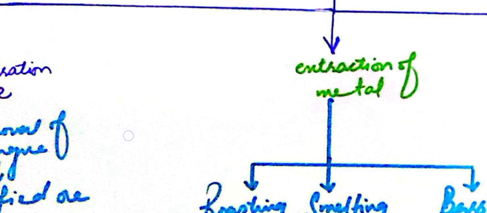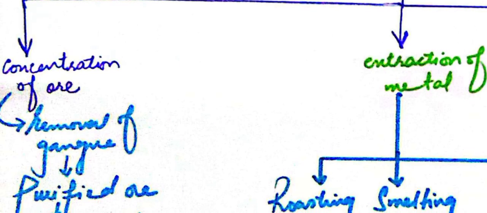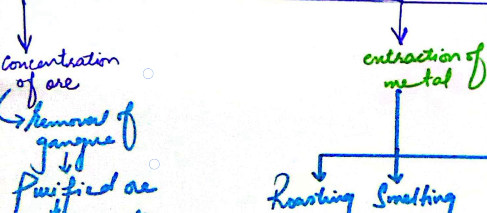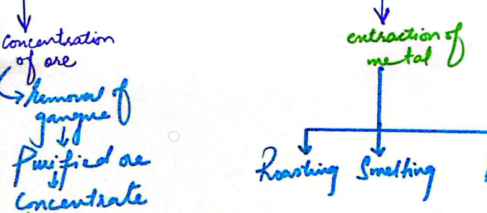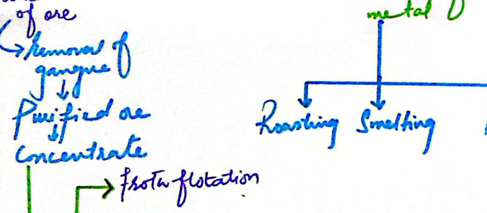Okay, the first process which we do in the metallurgical operation is the concentration of ore. What happens in the concentration of ore is we remove the gangue and form the purified ore, and the purified ore which we obtain after the removal of gangue is termed as concentrate.